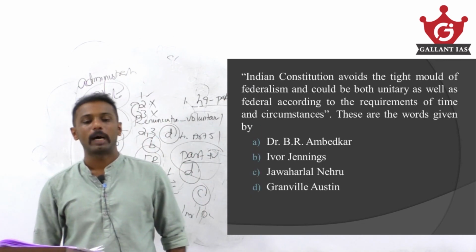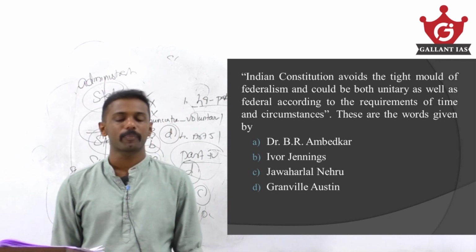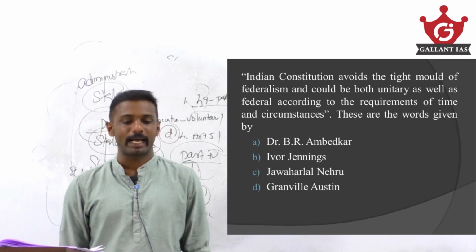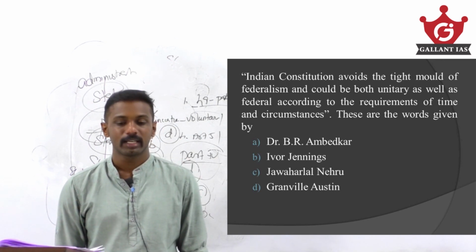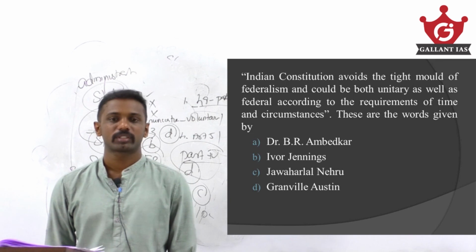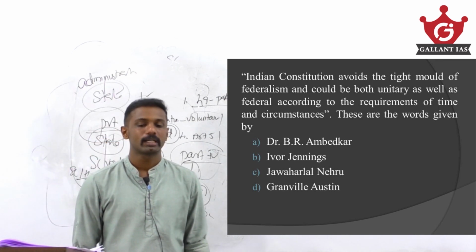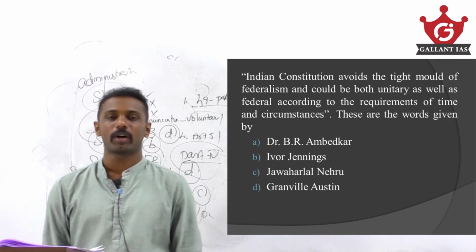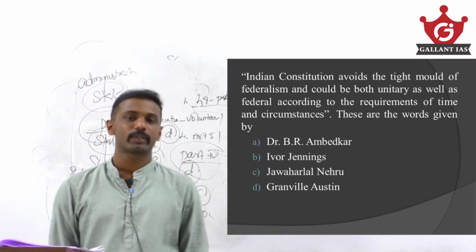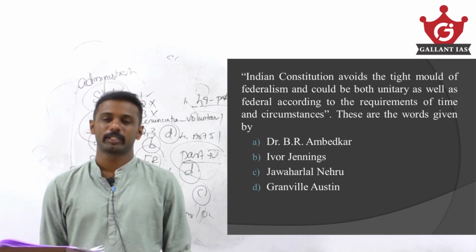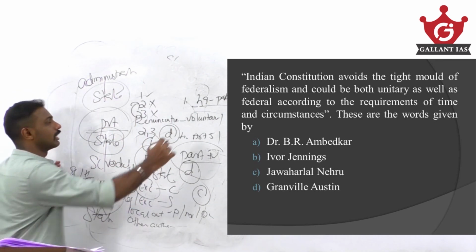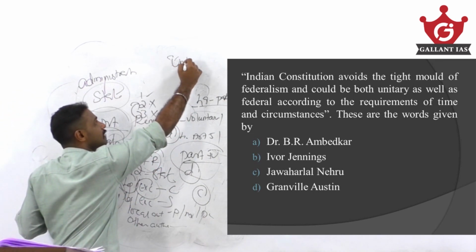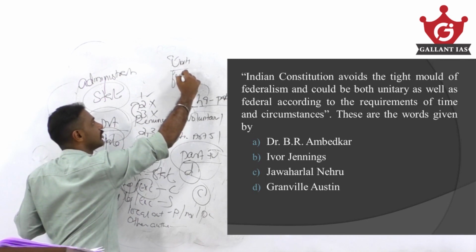The Indian Constitution avoids the tight mold of federalism and could be both unitary as well as federal according to the requirements of time and circumstances. These are words given by Dr. B.R. Ambedkar, Ivor Jennings, Jawaharlal Nehru, or Granville Austin? These are words given by Dr. B.R. Ambedkar, because he said that in our constitution there are various unitary features and there are various federal features.